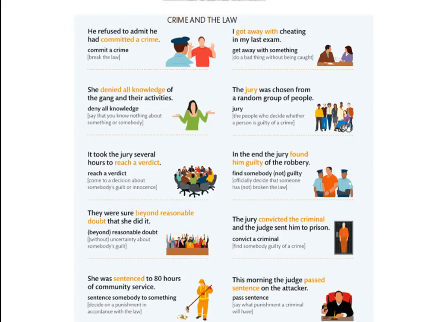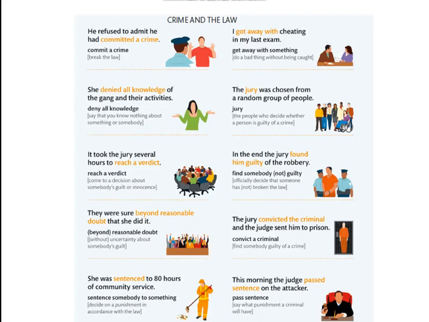She was sentenced to 80 hours of community service. To sentence somebody to something means to decide on a punishment in accordance with the law. I got away with cheating in my last exam. To get away with something is to do a bad thing without being caught.